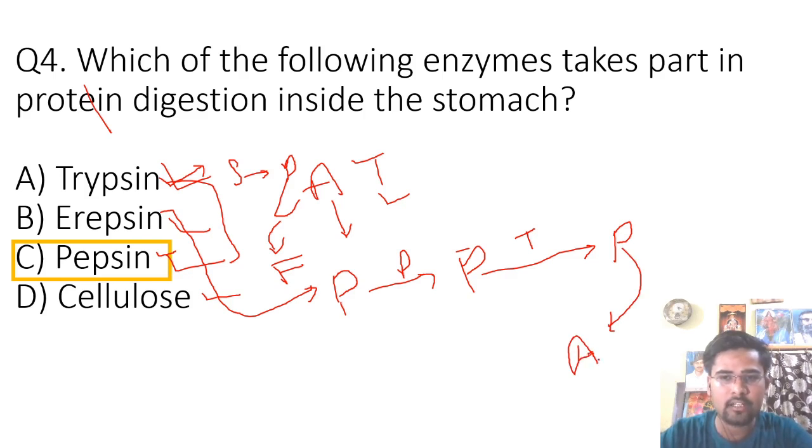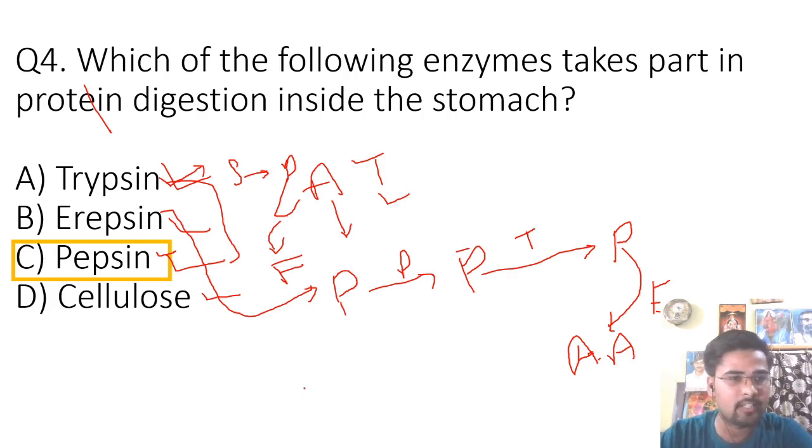As you know, there are 20 essential amino acids that are required by our body. So with the help of trypsin, peptone is converted to amino acids. Now, there are 20 amino acids that are required by the body. 10 amino acids are produced by the body and 10 we take externally.